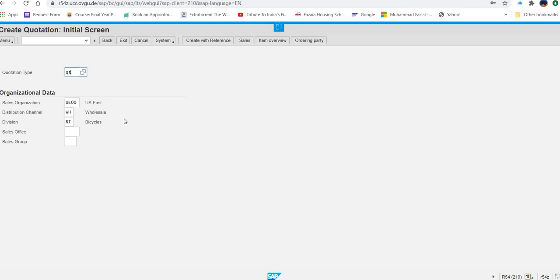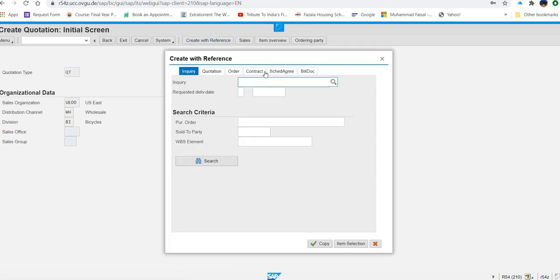Now this is the difference. In the previous step when you were creating the inquiry, it was not the case. You just click on create and that's it. But here you are going to create a quotation in reference to the inquiry. So that's why you will click on create with reference. So once you click on create with reference, what will happen? This window will open, and in this window you have to put your inquiry number.